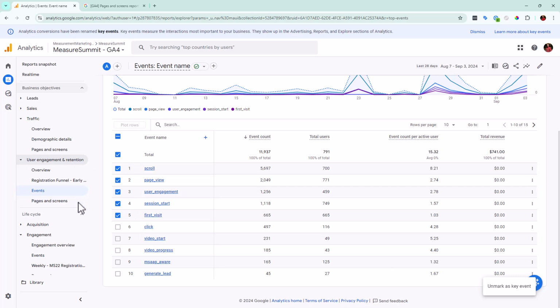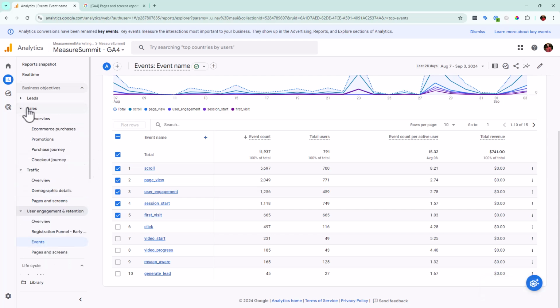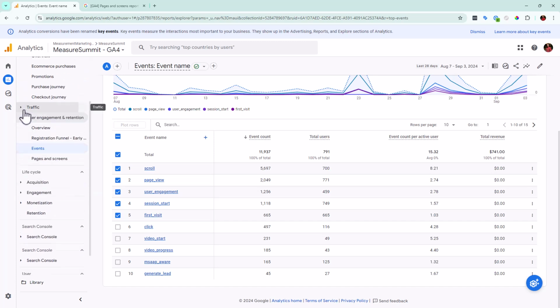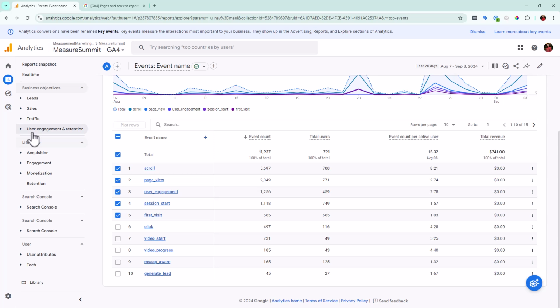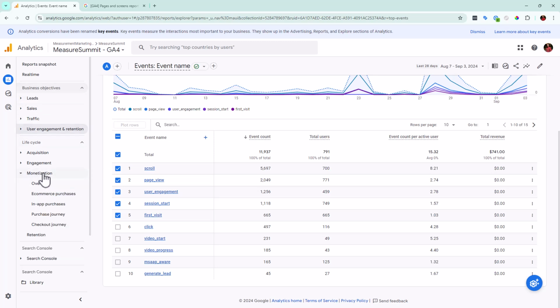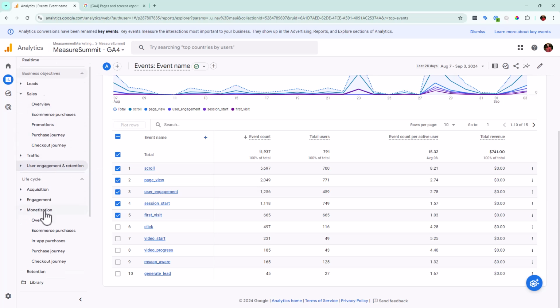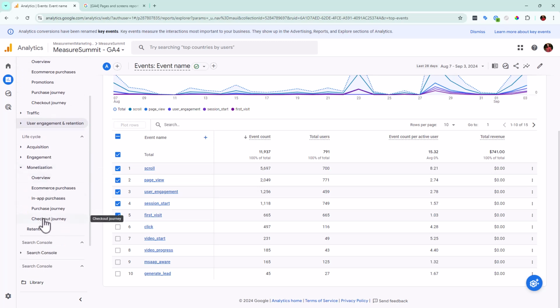Another update that I actually don't get to see, maybe you see it, is supposed to be under this old section. I'm going to minimize some of these to make it easier for us to navigate. It's supposed to be under the monetization, which makes me think it would also be under sales, and it's supposed to be a transaction ID report.